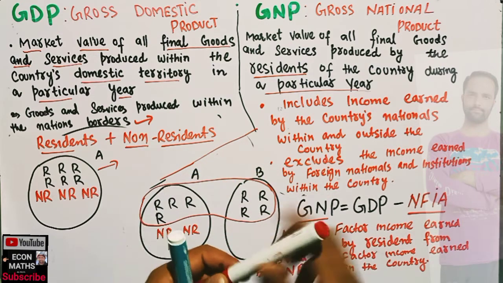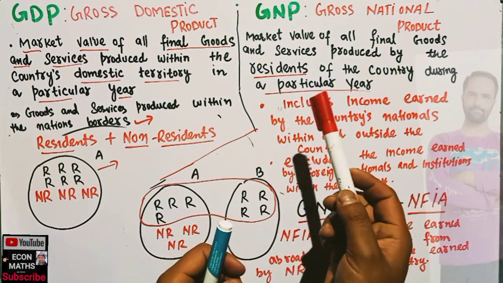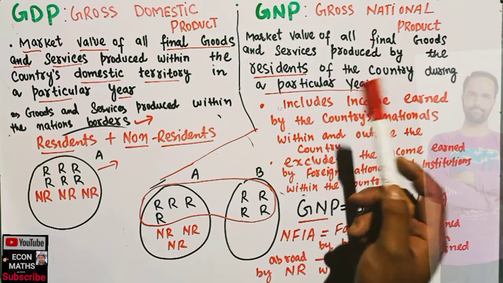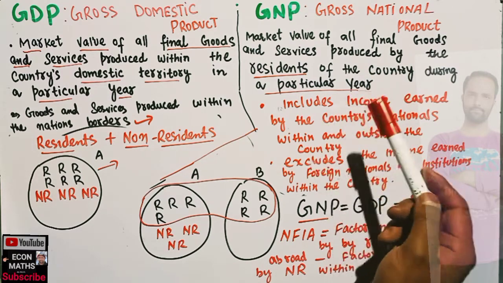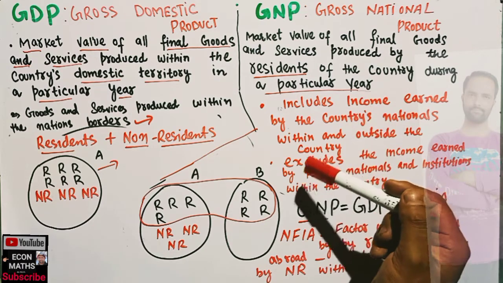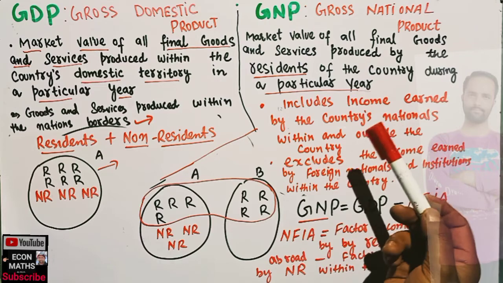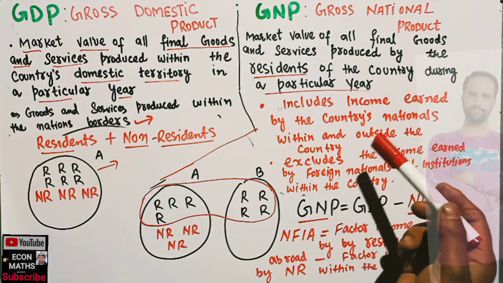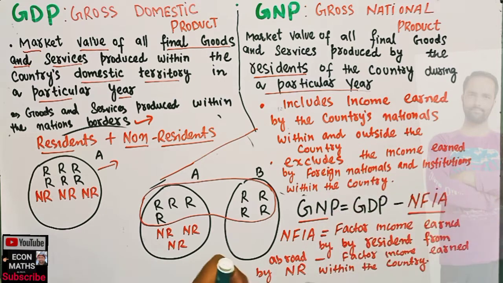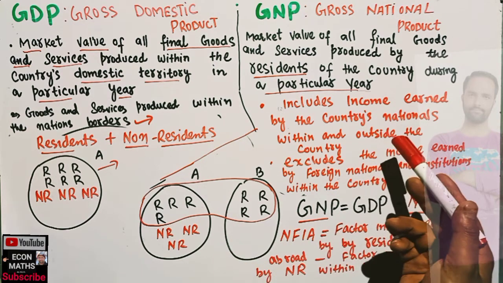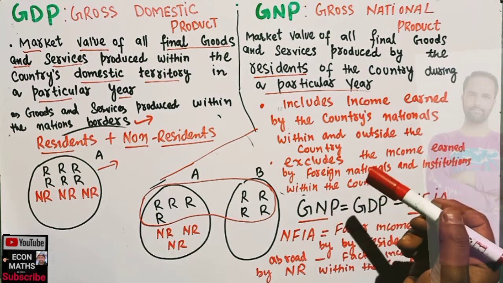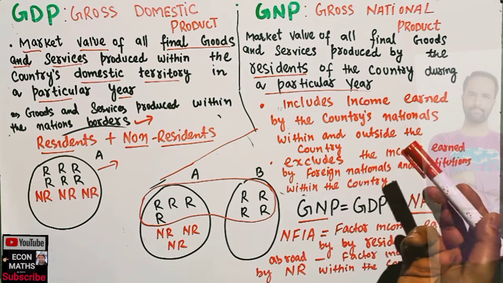Then what is gross national product? GNP is not a domestic concept at all. It is a national concept. Here we estimate the national product attributed to the residents of a country, no matter in which part of the world they live. We are no longer confined to the domestic territory of a country. Also, we do not account for the income attributed to the non-residents within our domestic territory.